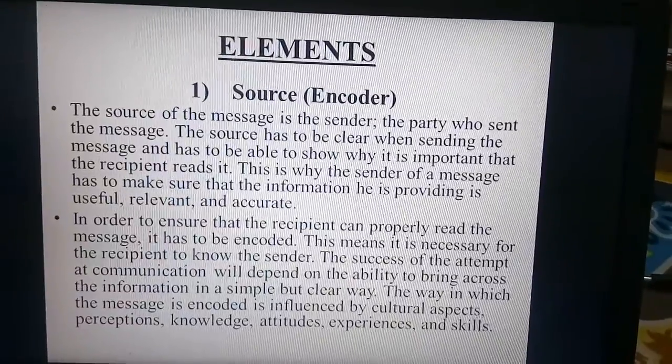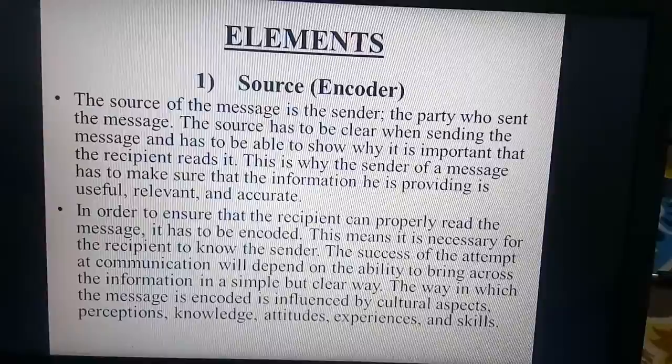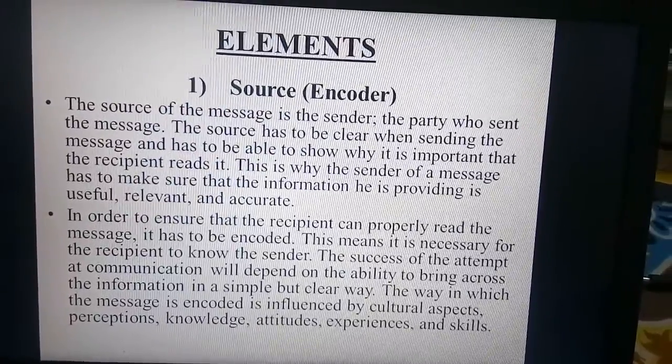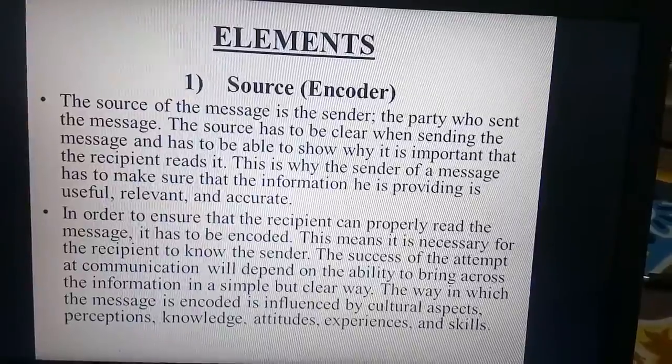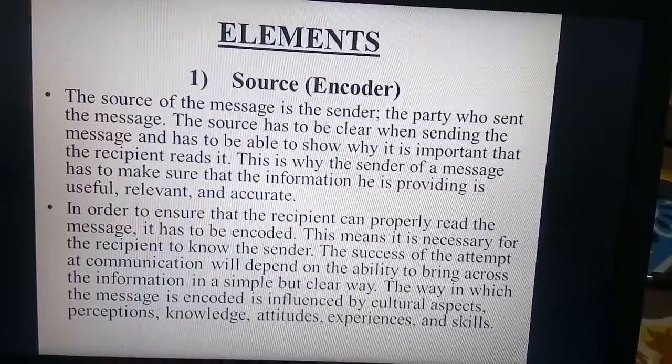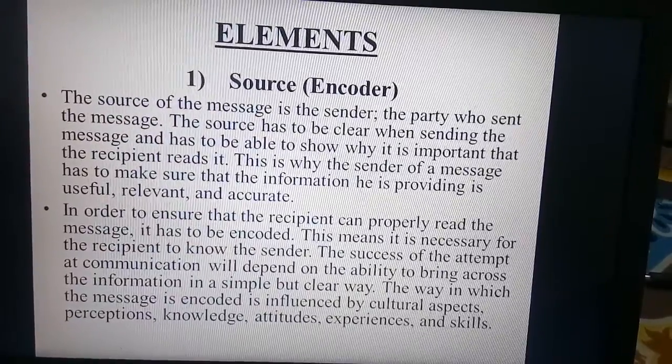Let us quickly see the elements. The first element is source or encoder. Basically, source is the sender, the party who sends the message. He has to be very clear when sending the message and has to be able to show why this message is important to the recipient.